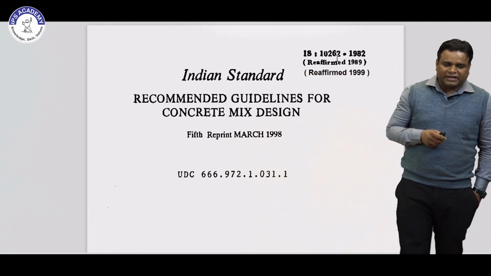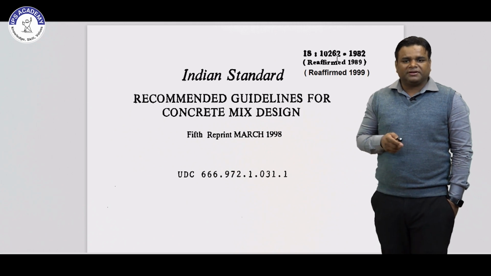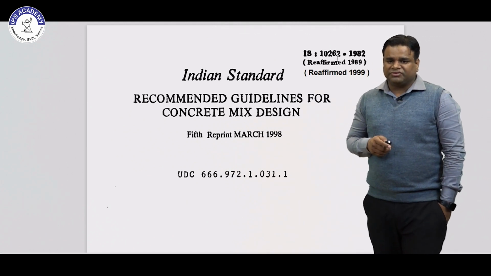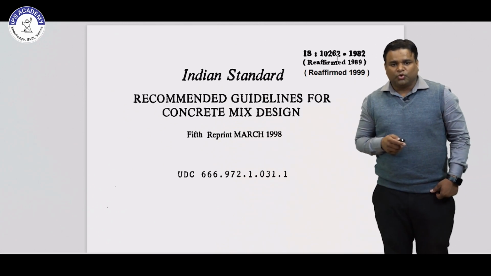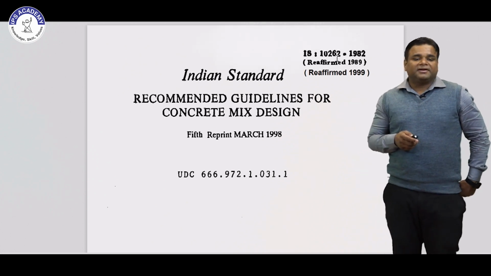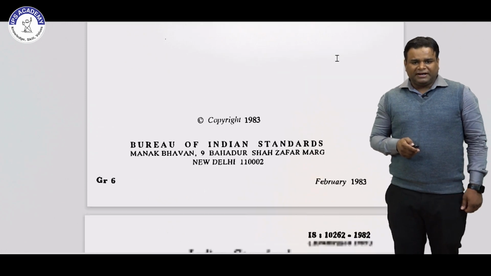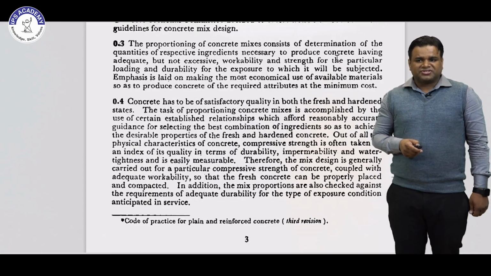In the latest we have the code IS 10262 2019, but before going into that code we will see the previous version of the code, which was published in 1982. This is basically the recommended guidelines for concrete mix design. In that, some definitions were there.